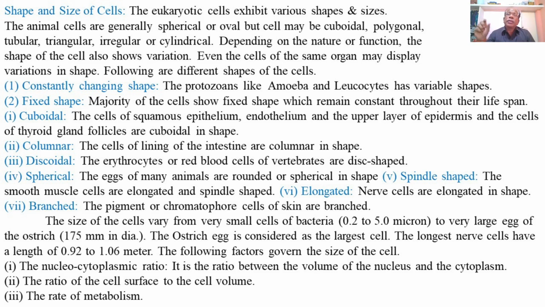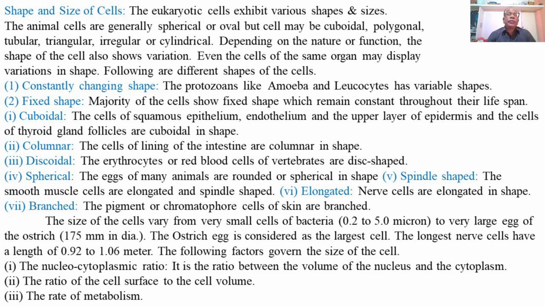At that time the shape of the amoeba is changing, or even when the amoeba moves through a narrow passage, at that time also the shape of the pseudopodium of the amoeba gets changed so as to pass through the narrow passage. So these are the cells which change their shape constantly like amoeba or leukocytes.